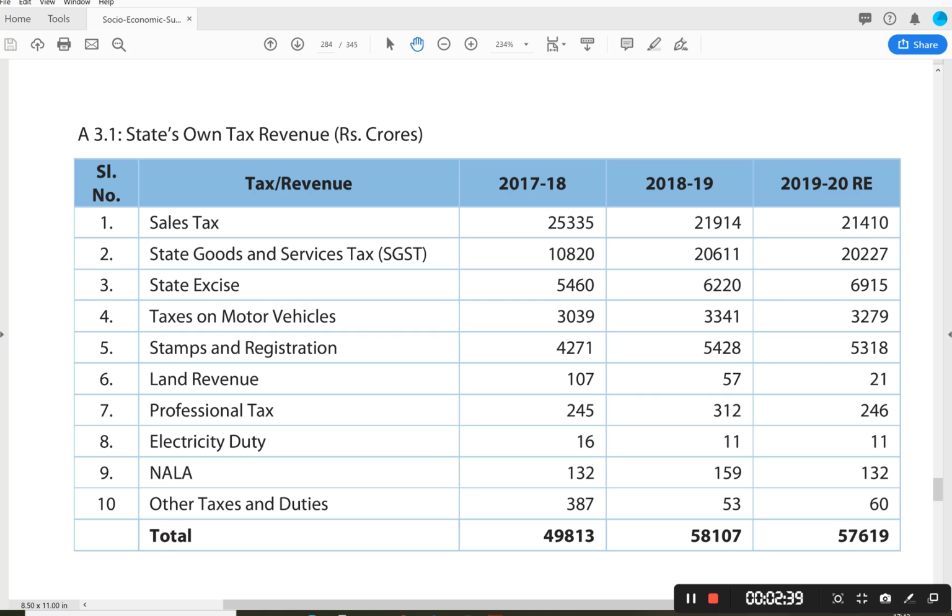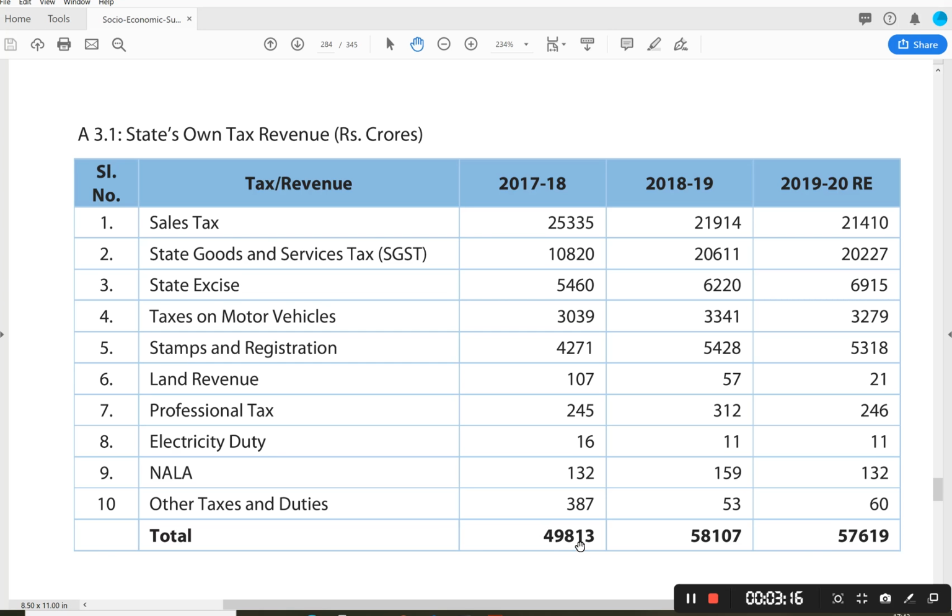So if you see the own tax revenue, see the major taxes in the state of Andhra Pradesh through which revenue is generated. The most important tax you can see on the screen is the sales tax. Earlier it was called VAT, value added tax. In the year 2017-18, sales tax accounted for 25,335 crores. But if you see the total tax revenues of the state government in 2017-18, it is 49,813 crores.